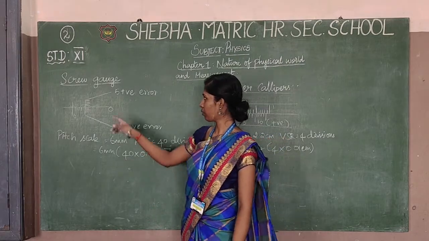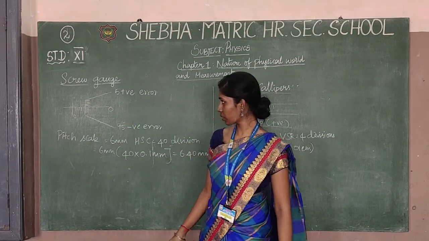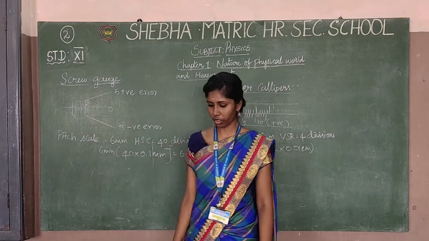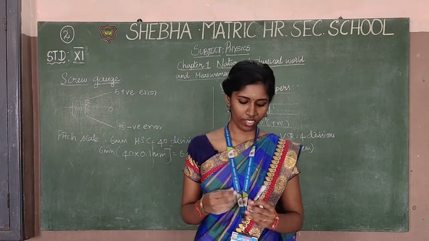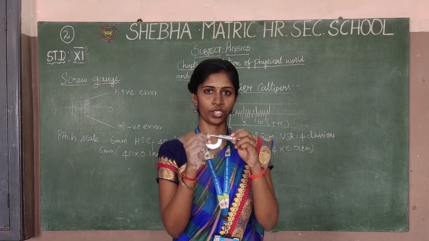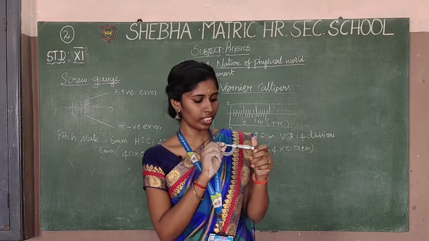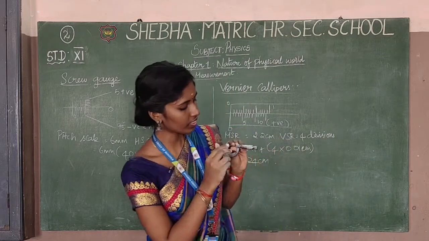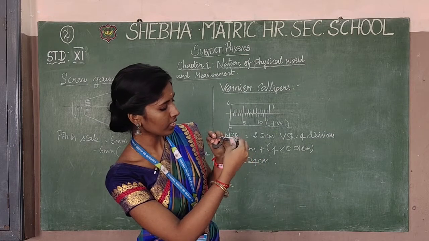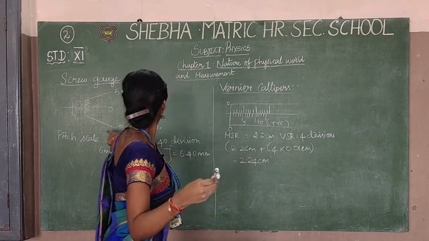Now we learn about the screw gauge. The screw gauge gives an accurate measurement. Now we see the screw gauge. This one is the pitch scale.